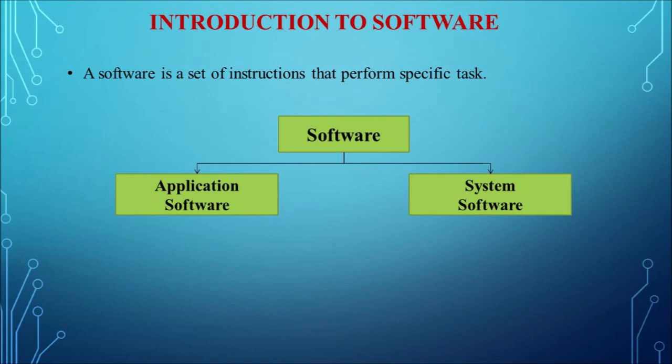So next is system software. System software is a type of computer program. It is mainly designed to run the computer's hardware and the application programs. So all the computer's hardware that are connected peripheral devices, all these will run based on the system software. So for example, operating system. So operating system is a system software.